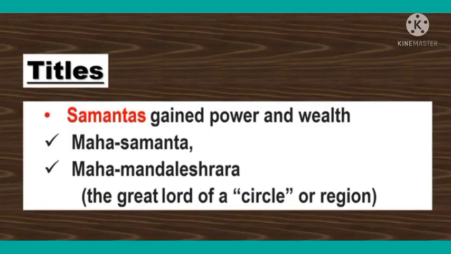As samantas gained power and wealth, they declared themselves to be Mahasamanta or Mahamandaleshwara, the great lord of a circle or region, and so on. Sometimes they asserted their independence from their overlords.